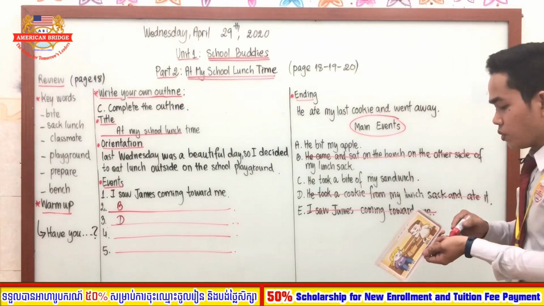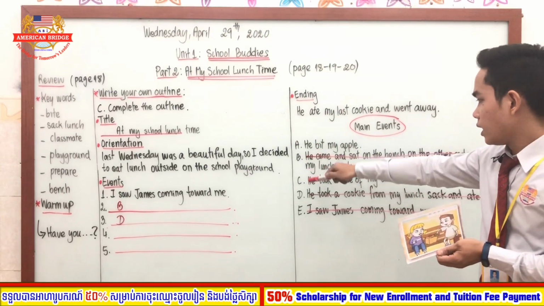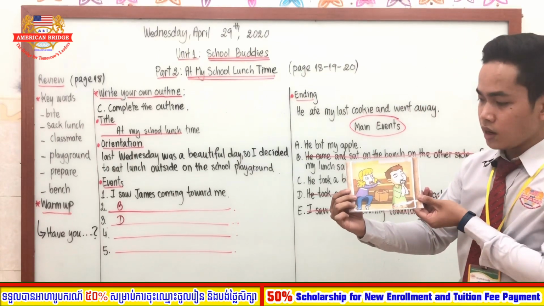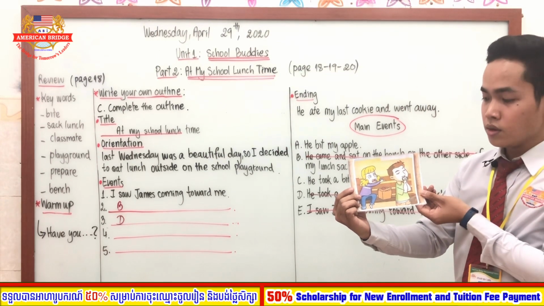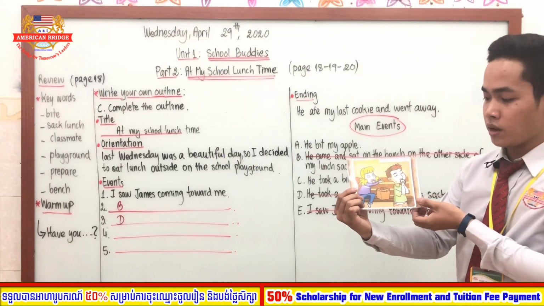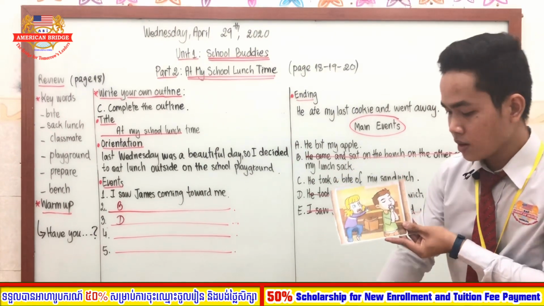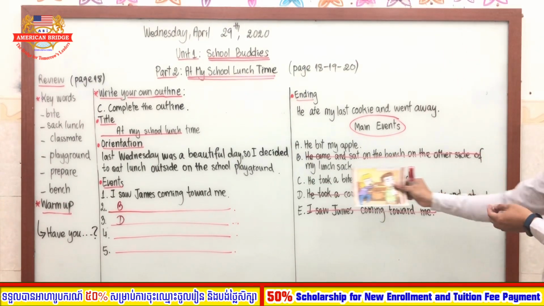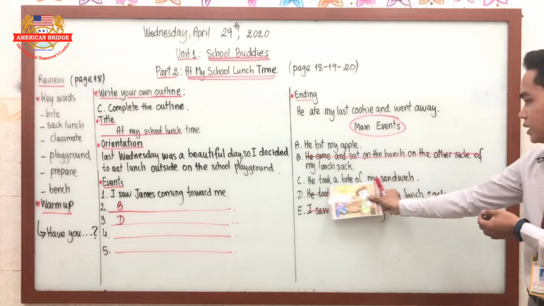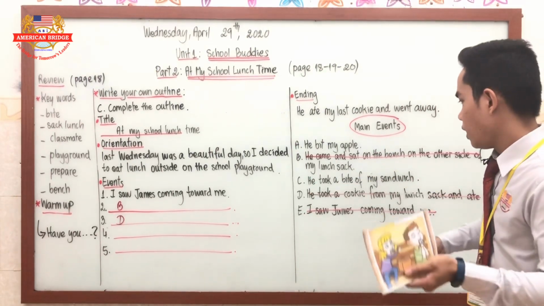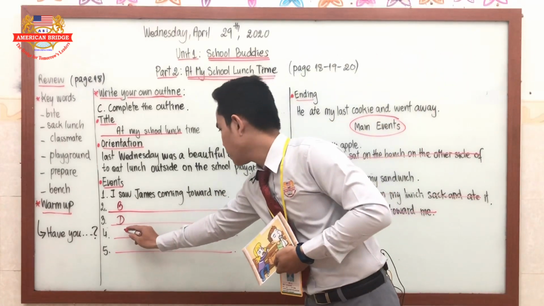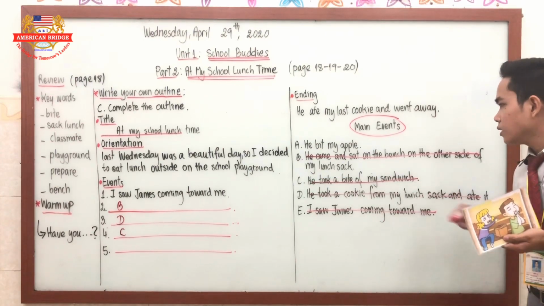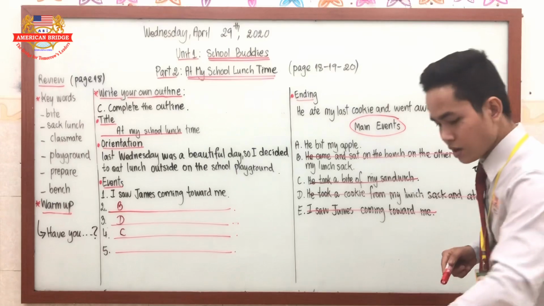We still have 2 more events, which are letter A and letter C. Next picture. Here, as you can see, the girl is trying to say, like, hey, don't eat my lunch, right? As we can see, the boy is holding the sandwich. Here, he took a bite of my sandwich. So the fourth event goes with letter C. He took a bite of my sandwich. The last one must be letter A.